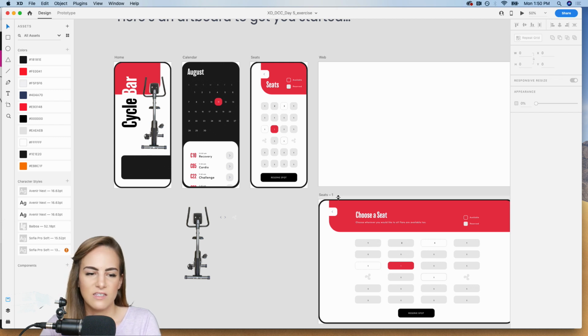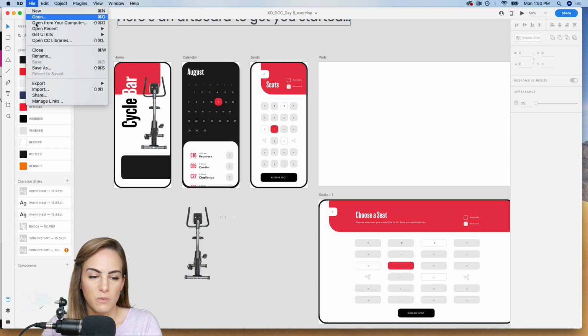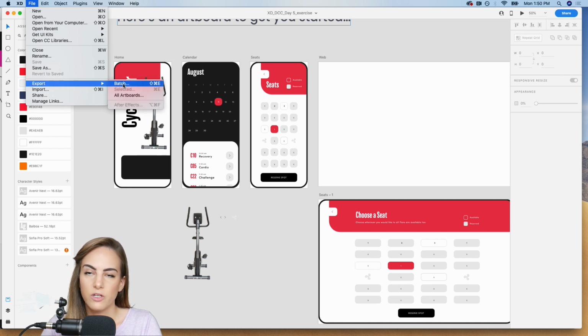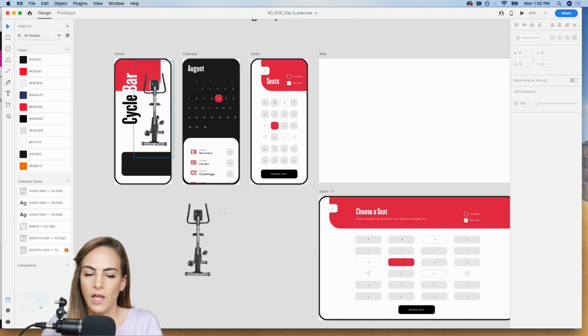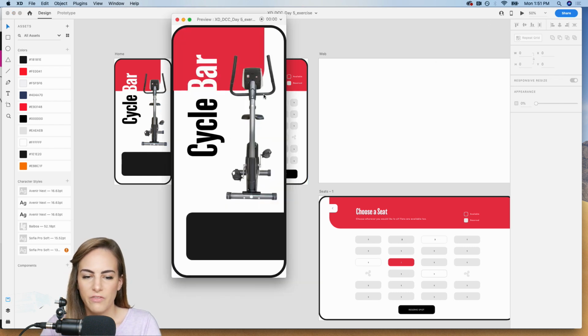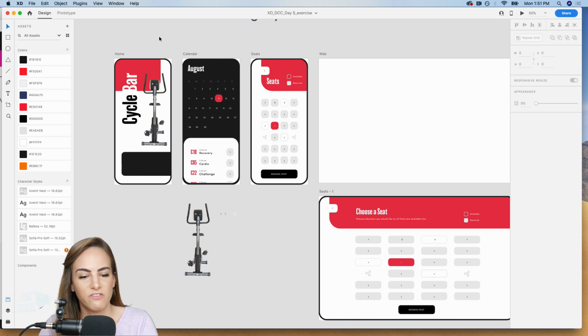So Command S to save. And then if you want to export, you just go up to File, Export. You can do batch or selected if you select a whole bunch of artboards at once. And I haven't prototyped anything in here, but if you did want to do that, you just go up to this play button and then click around. First you need to press this record and then it will provide you a movie file.